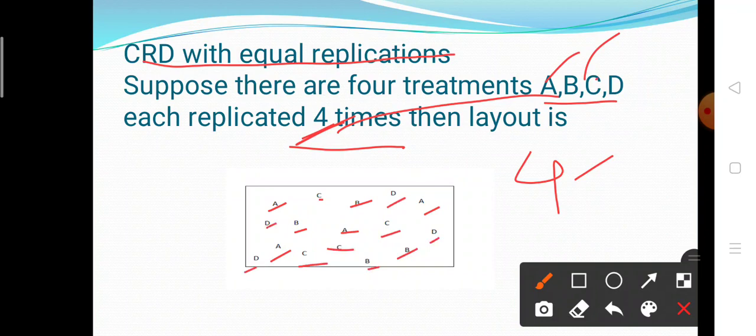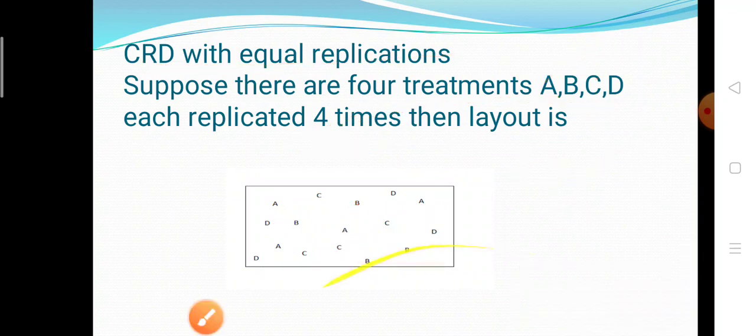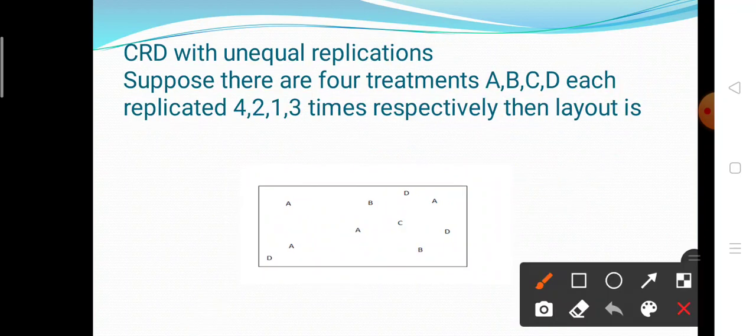So this is the CRD design with equal replication. Now let's see the CRD design with unequal replication. That means there are 4 treatments: A is repeated 4 times, B is repeated 2 times, C is repeated 1 time and D is repeated 3 times.